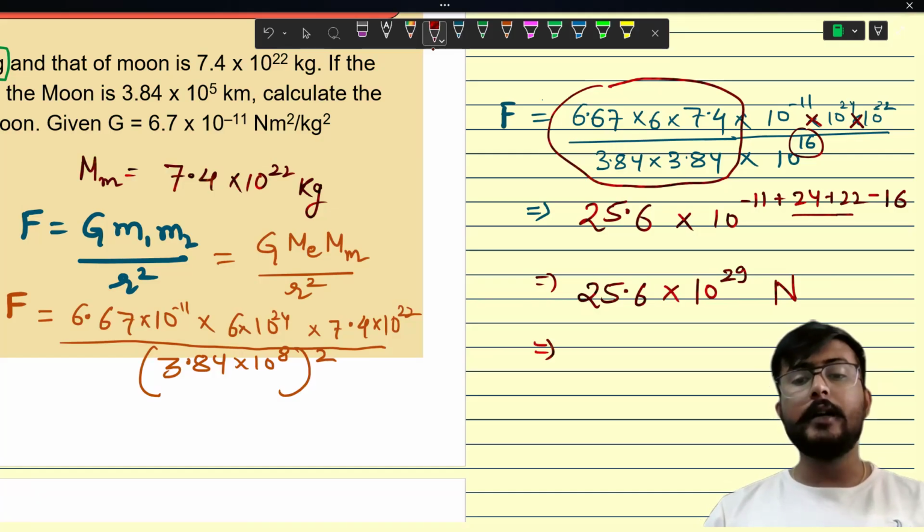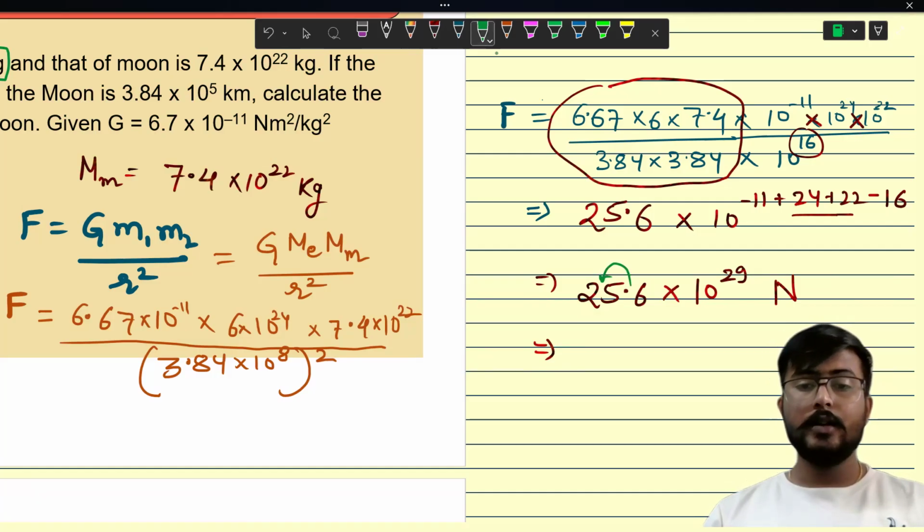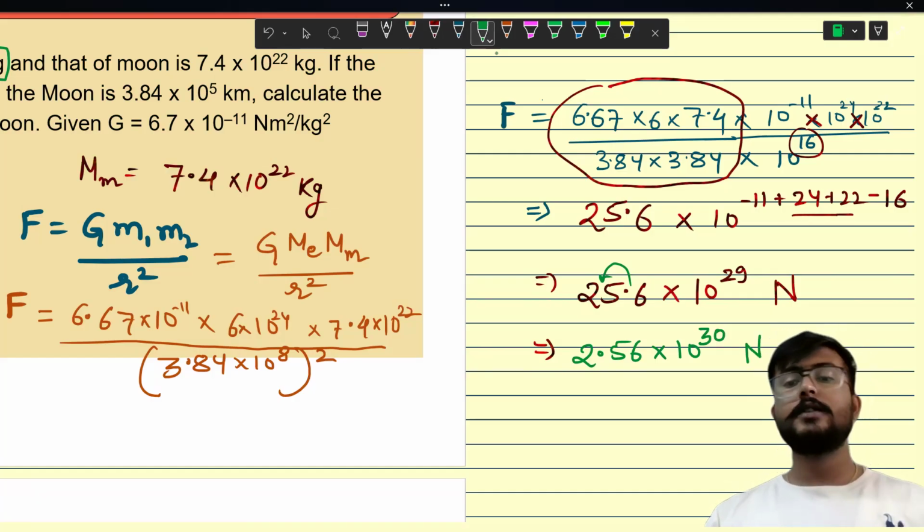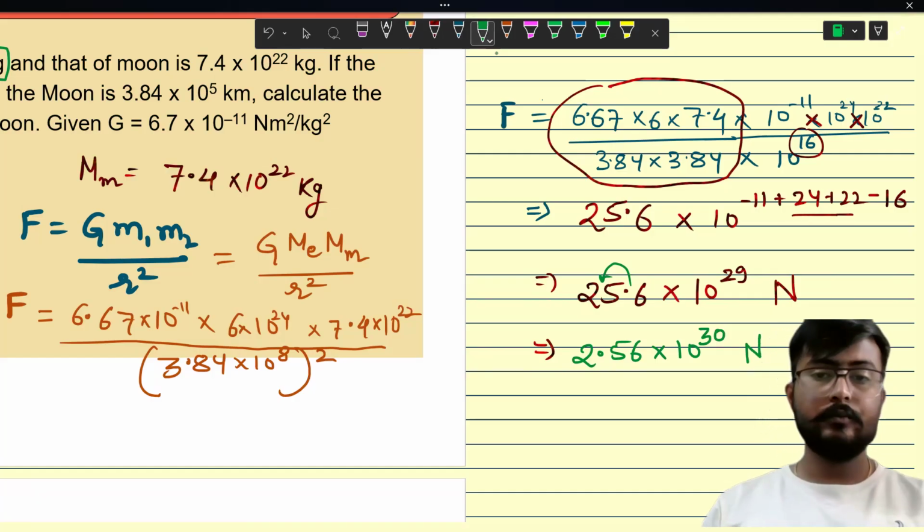If you want to write it in scientific notation, you know that scientific notation always has the decimal after the first place. So 2.56 into 10 to the power 30 Newton. This is how we got our answer.